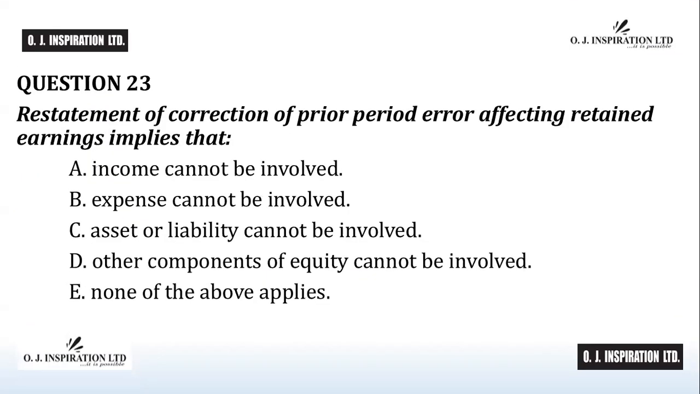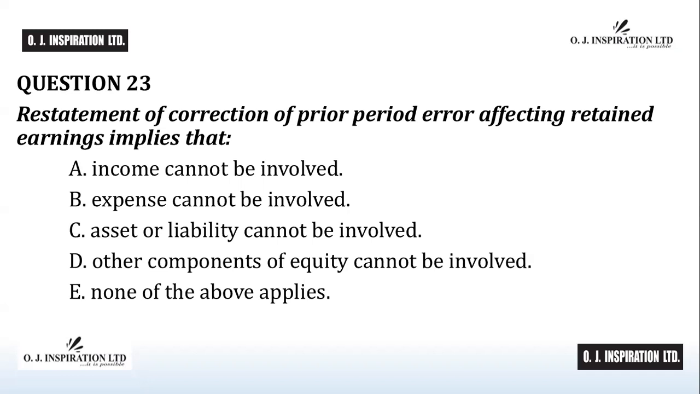Question number 23. Restatement of correction of prior period error affecting retained earnings implies that A. Income cannot be involved. B. Expense cannot be involved. C. Asset or liability cannot be involved. D. Other components of equity cannot be involved. E. None of the above applies. Time starts. 5 seconds gone. 10 seconds gone. Time up. The answer to question number 23 is E.